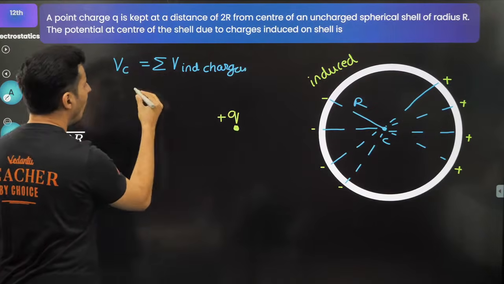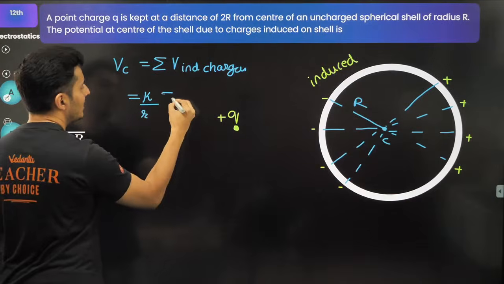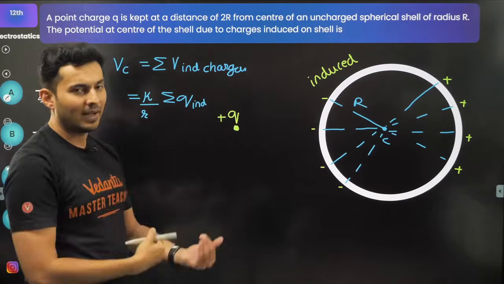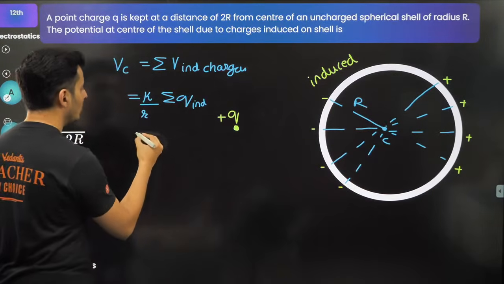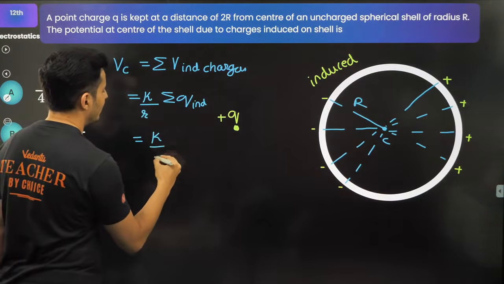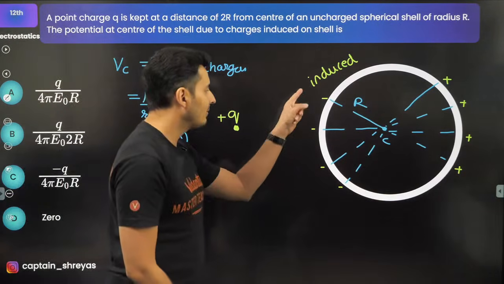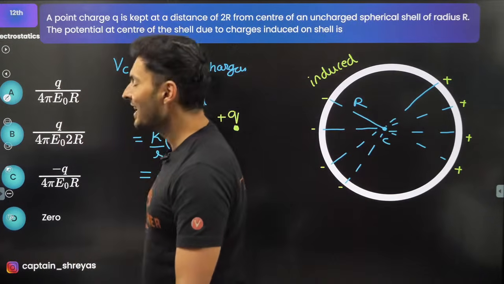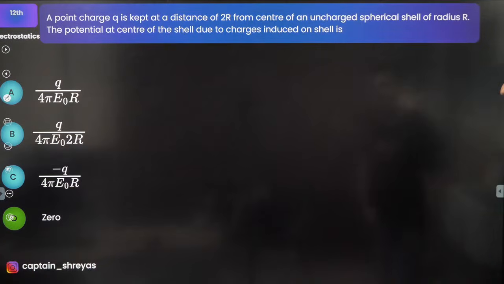And since all the distances are the same, it will be k divided by r times the summation of all the induced charges: kq by r, kq by r, kq by r. R is the same for everything. So the sum of the charges will be 0, because however many negative charges are there, exactly that many positive charges are there. Hence the correct answer is basically a big fat 0.